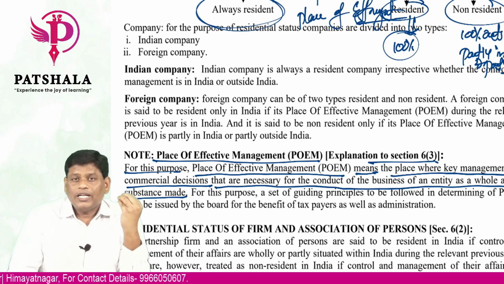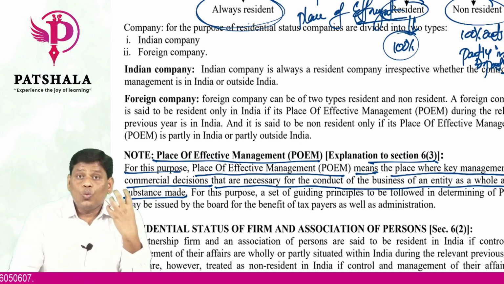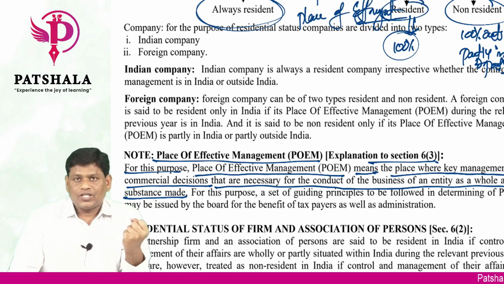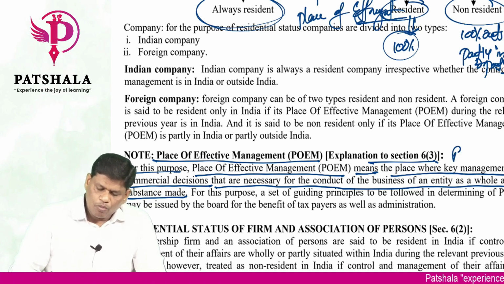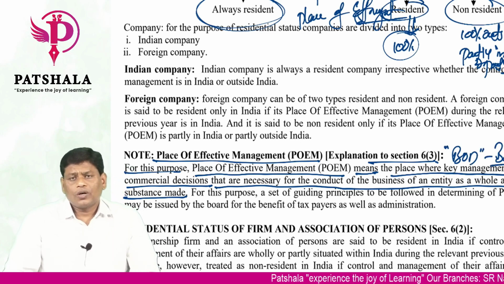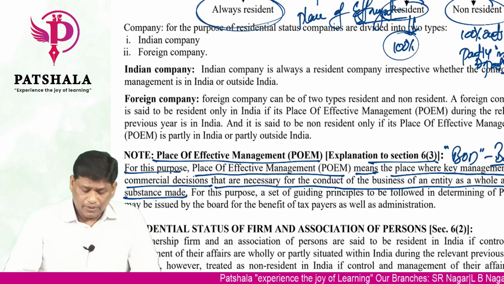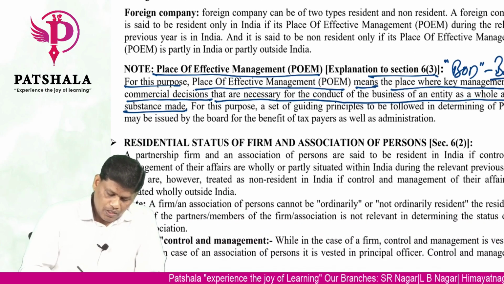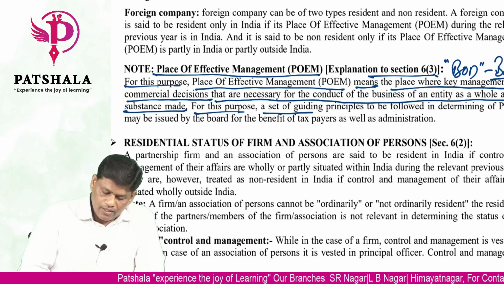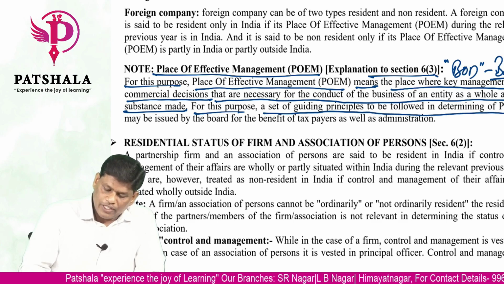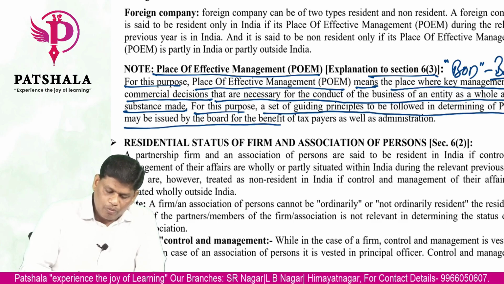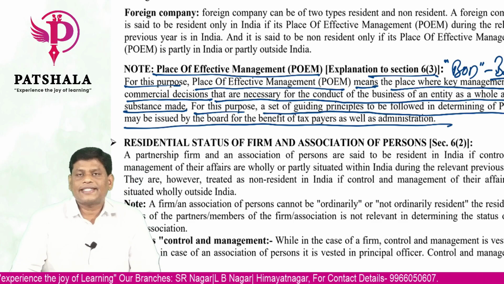The key management decisions which are important for the business: who is taking them, where they are taking them, what is the place. Generally, who will take this? Board of directors. Where do they take it? In their board meeting. So that is known as your place of effective management. For this purpose, the set of guiding principles to be followed for determining the POEM may be issued by the board for the benefit of taxpayers as well as administrators.